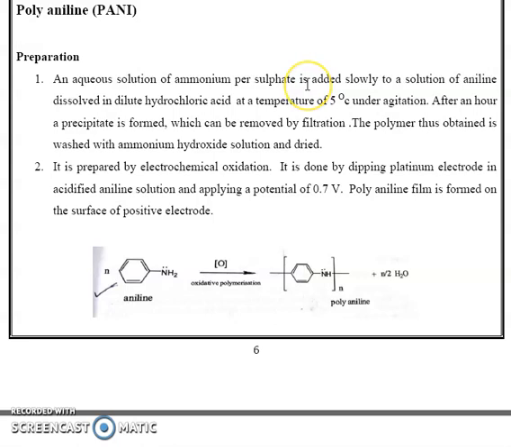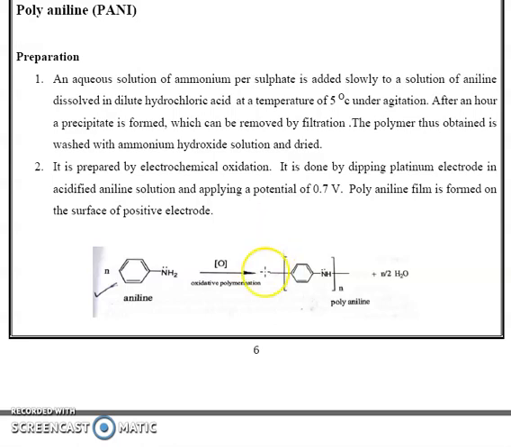Ammonium persulfate is added to the aniline solution, that is, aniline is dissolved in hydrochloric acid, into which ammonium persulfate is added. After an hour, the precipitate is formed. That precipitate is removed by filtration. The obtained precipitate is washed. That is the polyaniline. This is the chemical method.